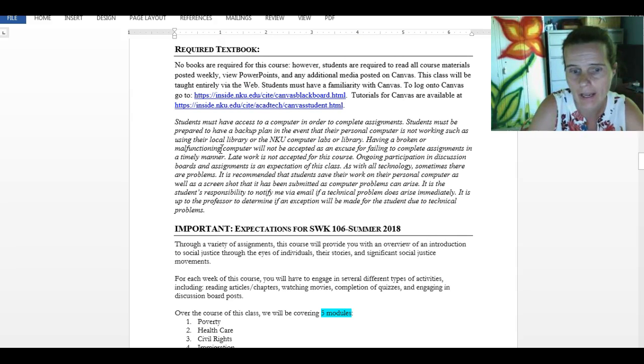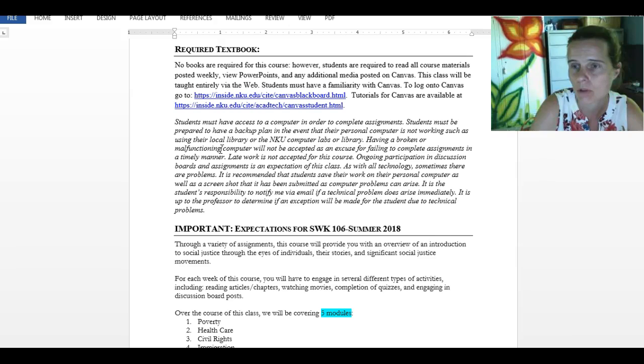I would like to point out that sometimes different browsers are set up with restrictions. You need to enable your browser to show you video and interview footage. So if you are having a hard time viewing a video, if a video is not popping up for you or the link is not working for you, then please reach out to our IT department at NKU and they can help show you how to enable your browser to show that content.